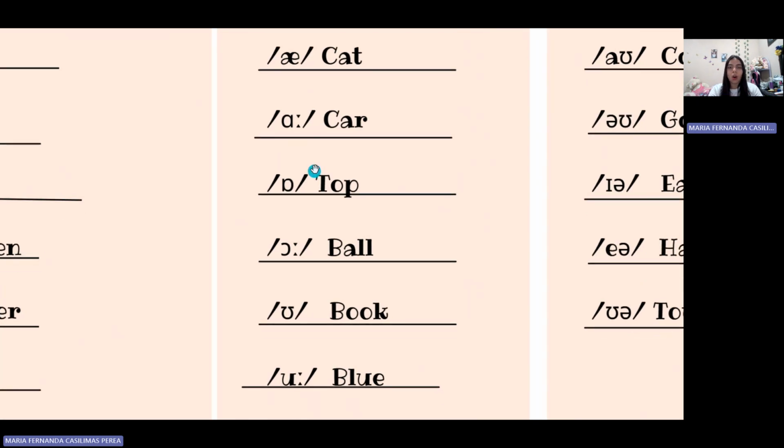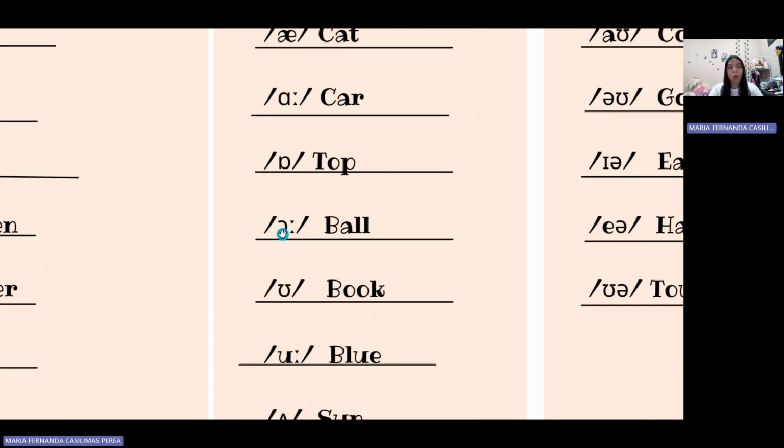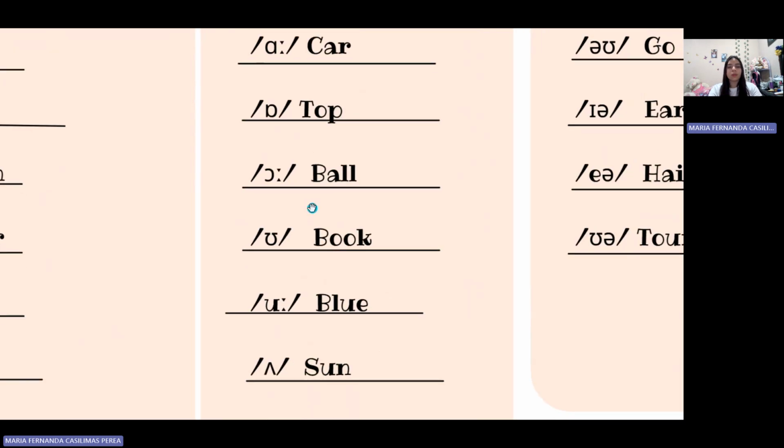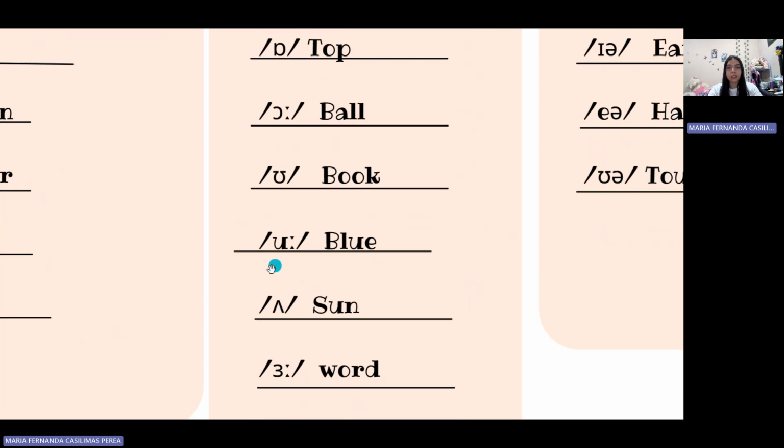The next symbol is O. For example, the word top. Top. The next symbol is O. For example, the word ball. Ball. The next symbol is U. As in book. Book. The next is U. For example, the word blue. Blue.